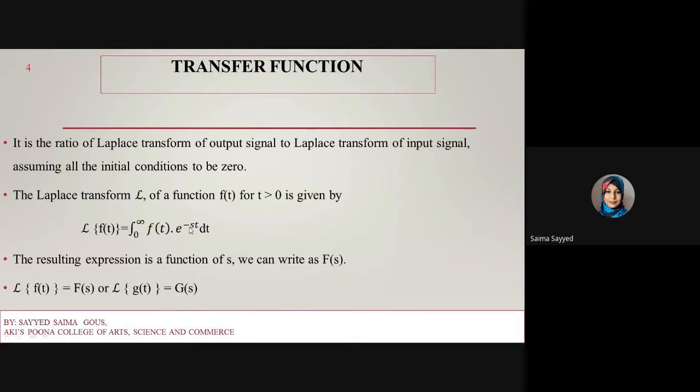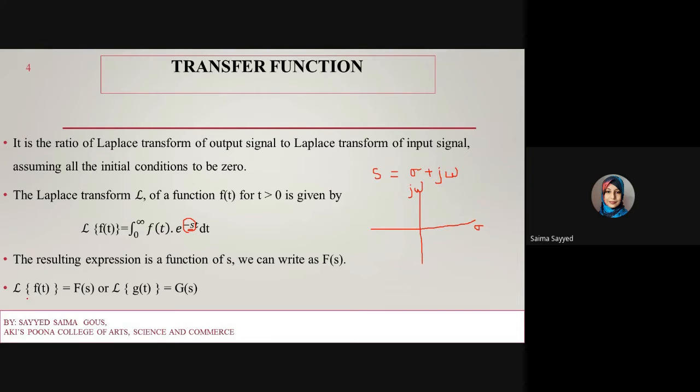Now what is this s domain? This is the s plane. This is the real axis, and this is the imaginary axis. So this s is nothing but the s plane, which is equal to sigma plus j omega. Sigma is the real axis and j omega is the imaginary axis.